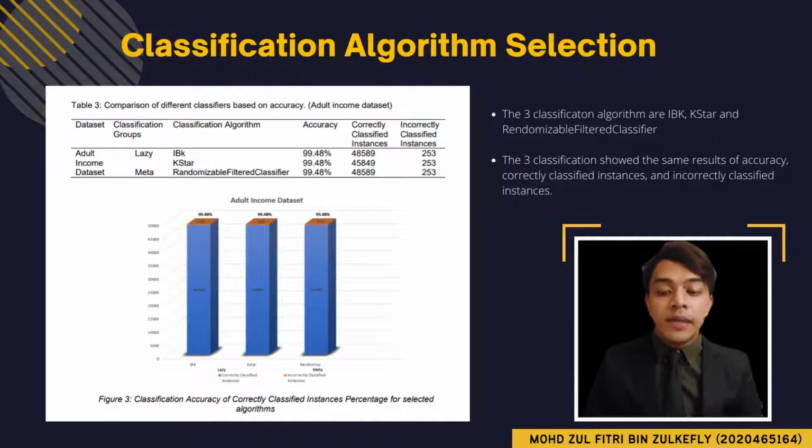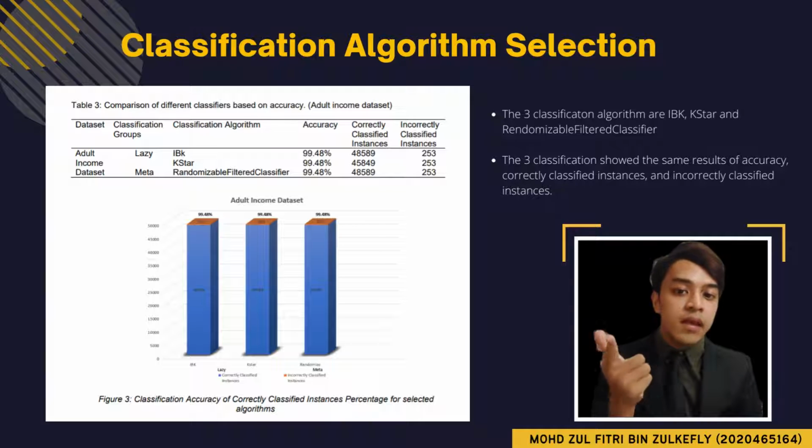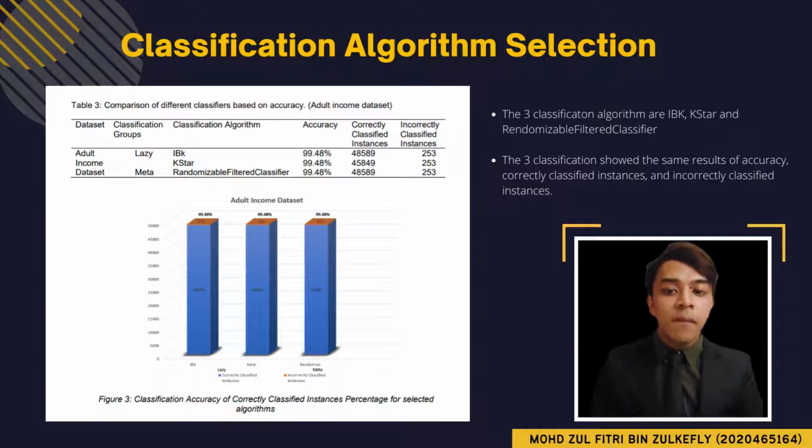Hi, Assalamualaikum. My name is Mohd Fitri bin Zulkefly and I will present about classification algorithm selection. In the classification problem, there are 5 algorithms that we can use as a starting point, which are logistic regression, naive Bayes, decision tree, k-nearest neighbor, and support vector machine. The table shows the result of comparison of different classifiers based on accuracy.